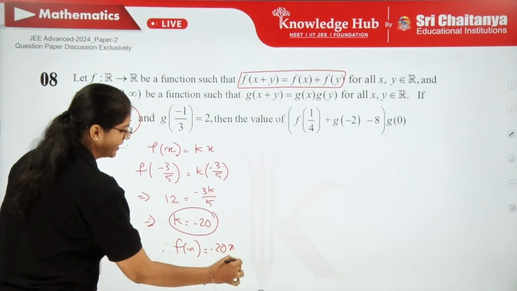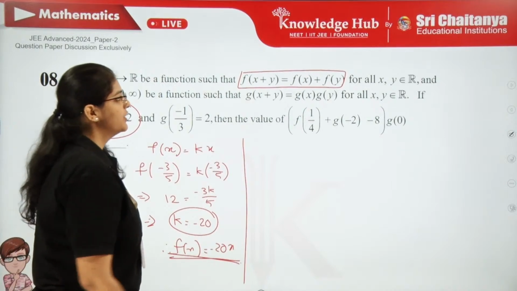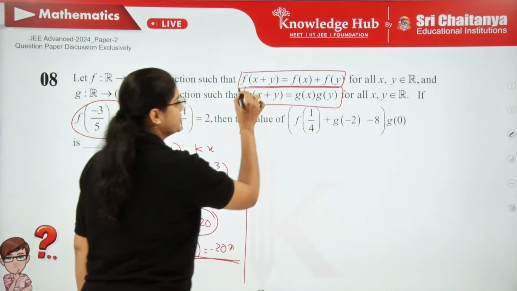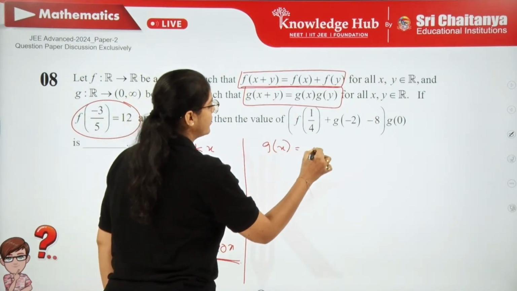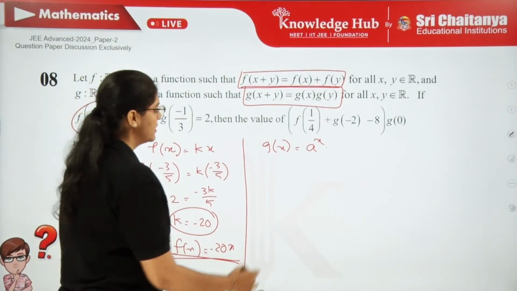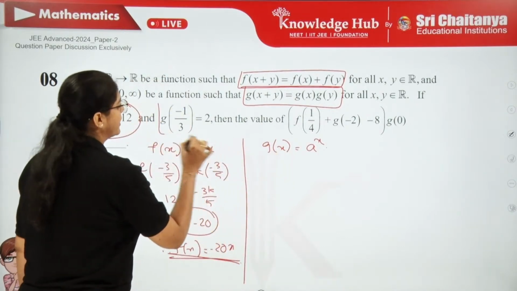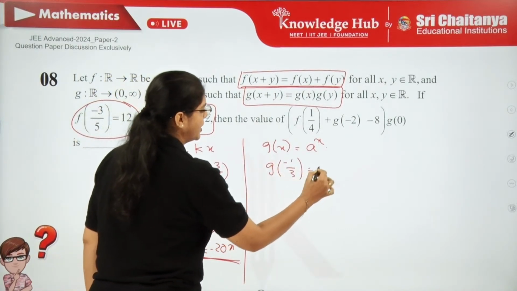So therefore we got f(x) as -20x. Now let's look at g(x). Which function satisfies this condition? Observe carefully. The function is nothing but an exponential function, a^x you can tell. So let's use this information to get the base value. g(-1/3) is given as 2.